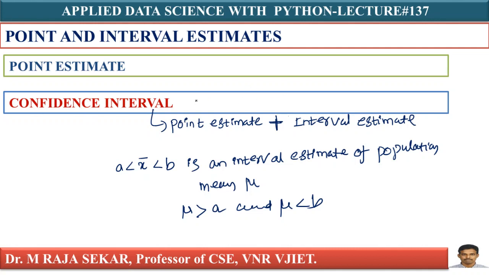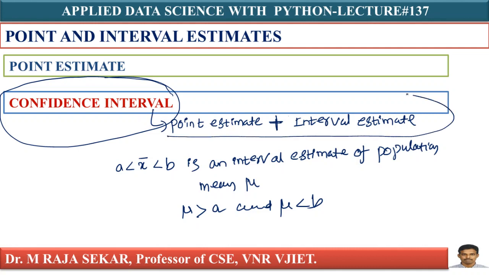Let me repeat. A confidence interval is a combination of two things. Anyway, as I told you, I will spend a lot of time on confidence intervals. I will record a series of lectures on confidence interval, as it is very important with respect to data science problems. For the time being, a confidence interval is a combination of two things: point estimate and interval estimate. Point estimate, I already defined. It is a single number.